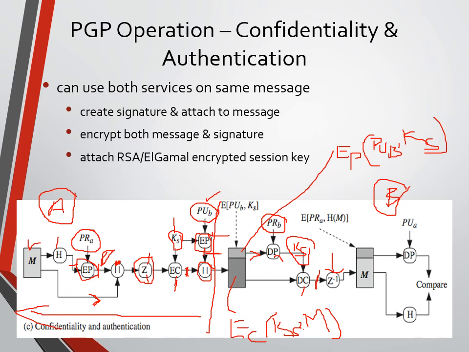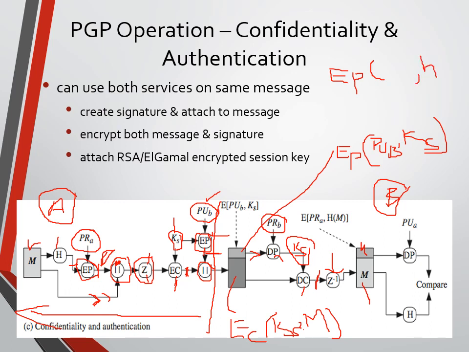After decompression we get two parts. Look at the sender side: we concatenated two things, the encrypted hash code and the message. So we get the message as it is, but the hash code is encrypted, with encryption type EP.